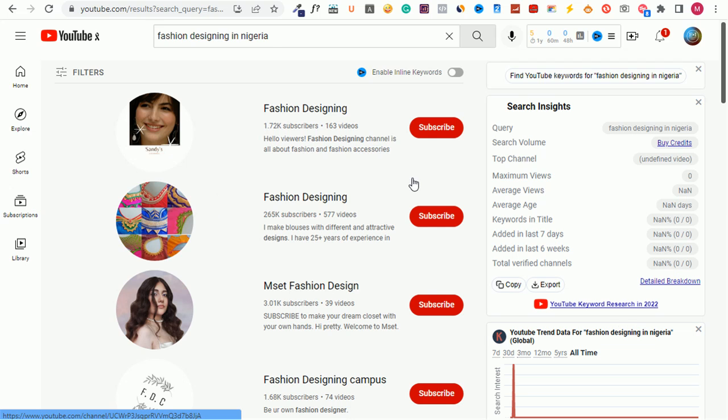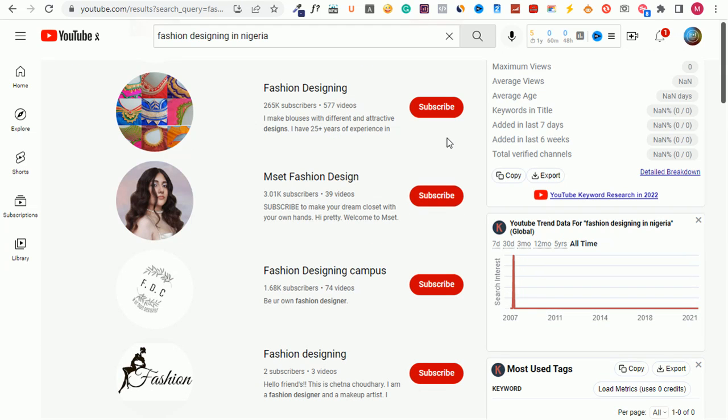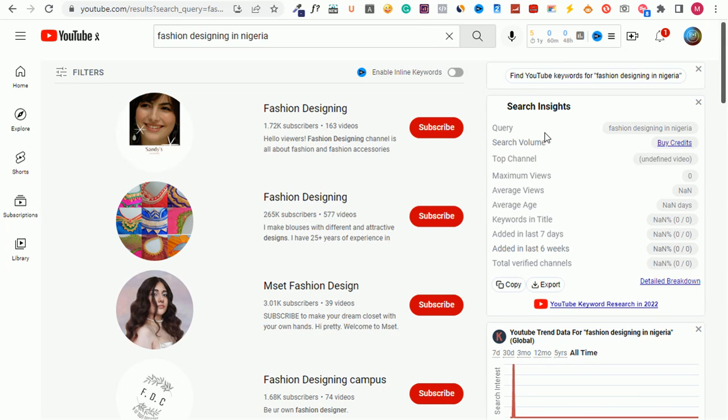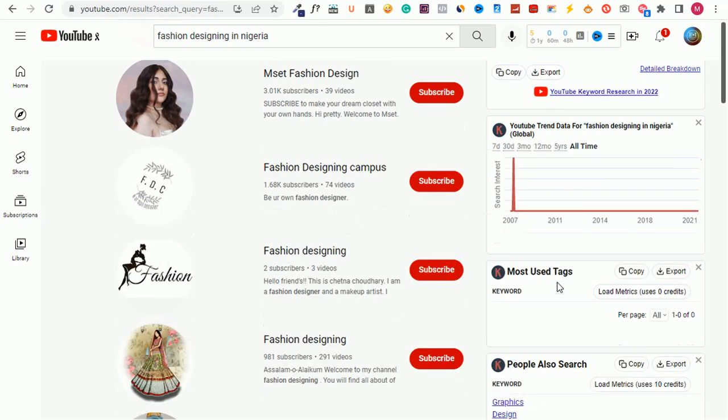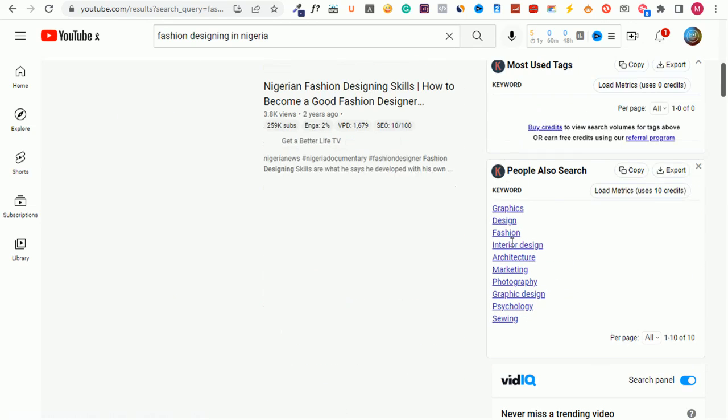Now, as you can see, let me show you something here, and this is something I'm going to show you in the course of this training. If you notice, most of these videos, you are seeing search insights. On the right hand side here, you'll be able to see most keywords people also search for, and the rest of them.